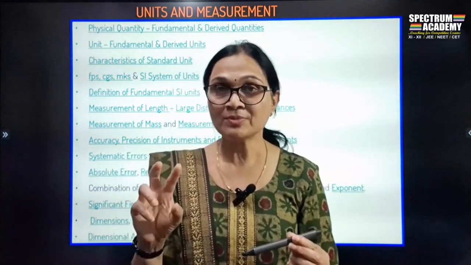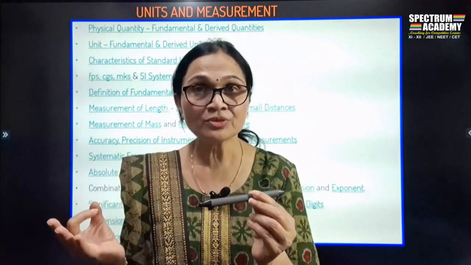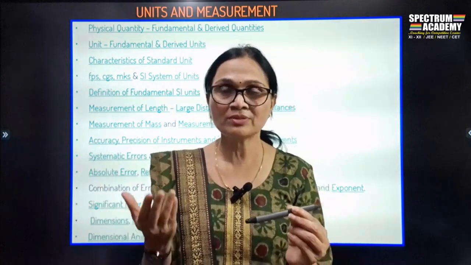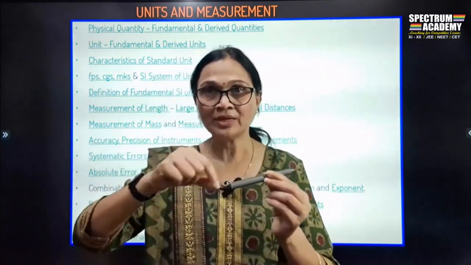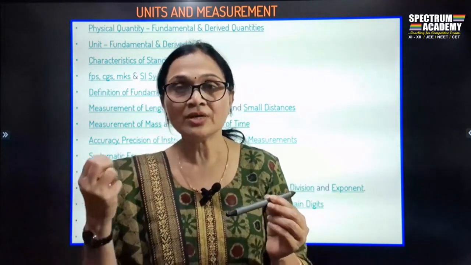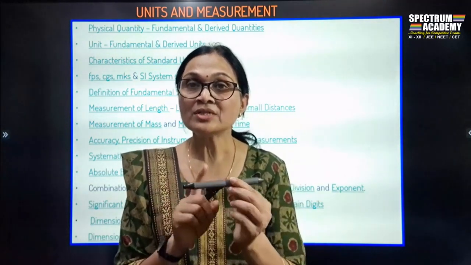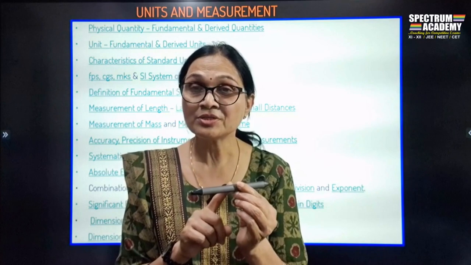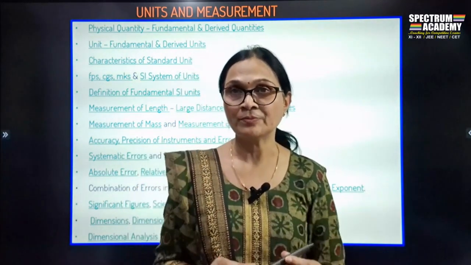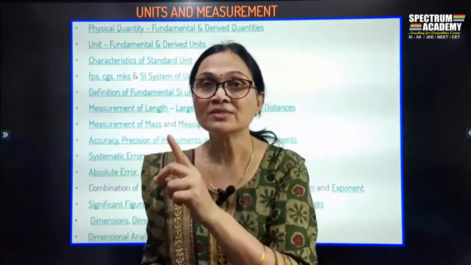So what happened in these three examples? When I said measure the pen, you were confused. But when I asked you to measure the length of the pen, you could easily think of taking a scale and measuring the length. If I ask you to measure the mass of the pen, you could take a weighing balance and measure the mass. So when I say measure the pen, I can't measure it, but when I say measure the length and the mass, it can be measured.